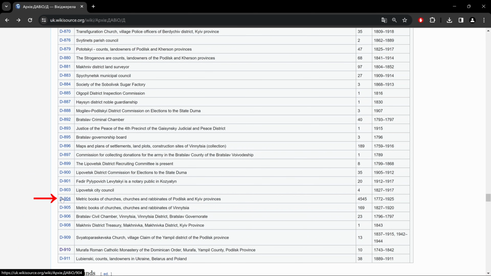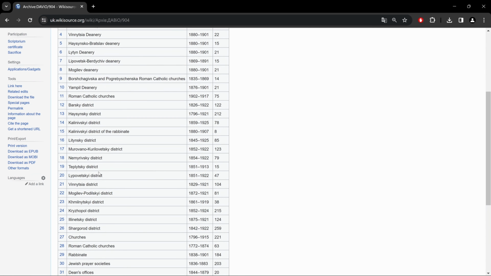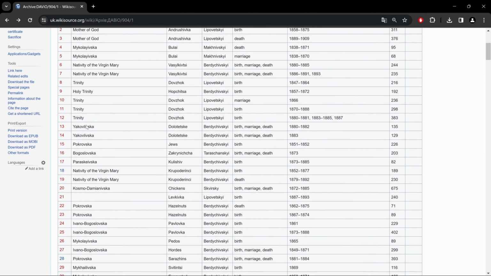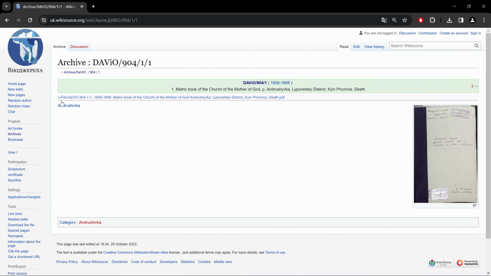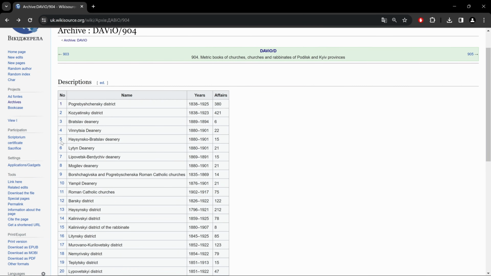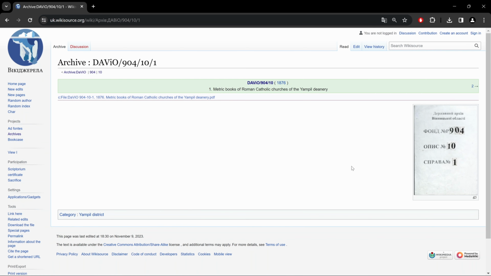But if we go to font 904, Metric Books of Churches, it brings us to this big list of descriptions for different districts. And let's click on one of those. Sometimes most cases are red, but some of the blue ones have documents. And let's look at another one. And there we go.